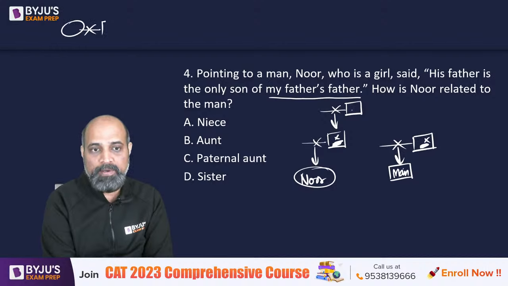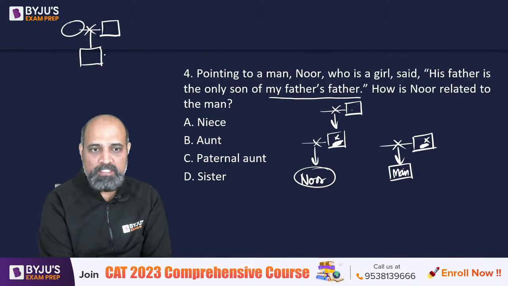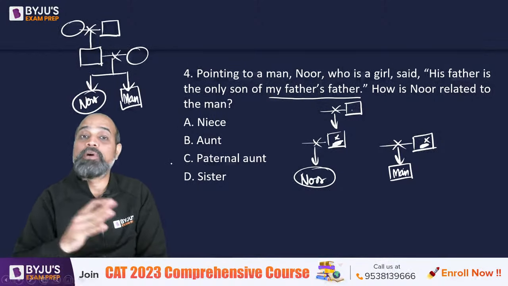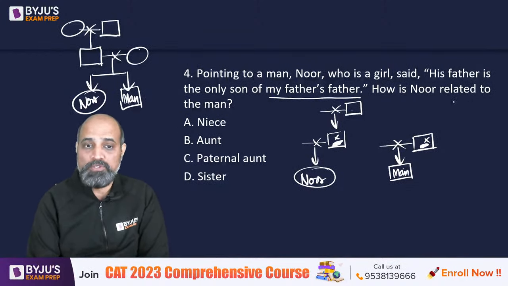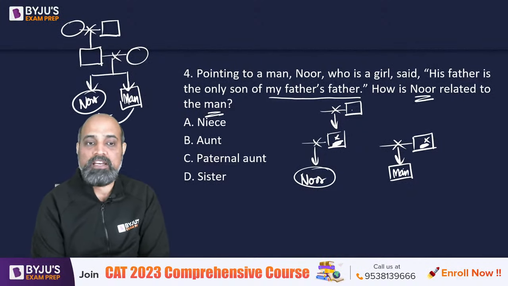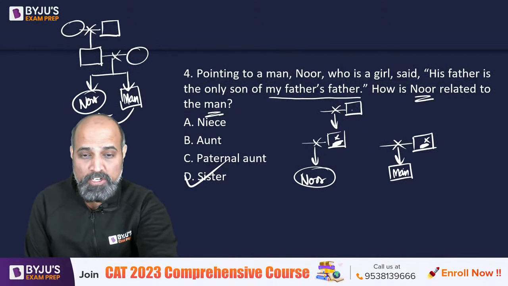We have grandparents, they have a son, and maybe daughters as well. Now this man is married and has got two children. One is going to be Noor and the other one is this man. So Noor and the man, they are siblings. So how is Noor related to the man? As in, the man is going to call Noor by which relationship? The man is going to call Noor sister, right? So delta हो जाएगा आंसर.